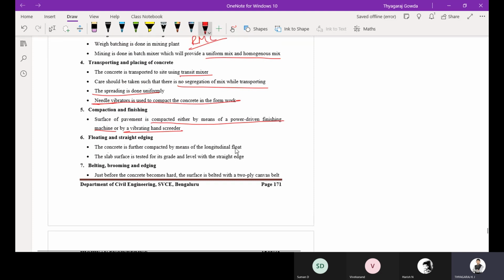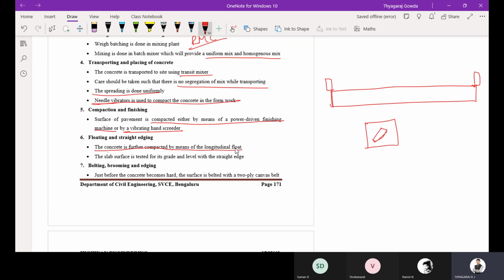Next is floating and straight edging. The concrete is further compacted by using a longitudinal float. So there will be a float like this, the longitudinal float. There will be a handle here. So they are going to lift it and float it. I think while plastering you have observed this type of thing, a wooden piece. Have you observed this one?